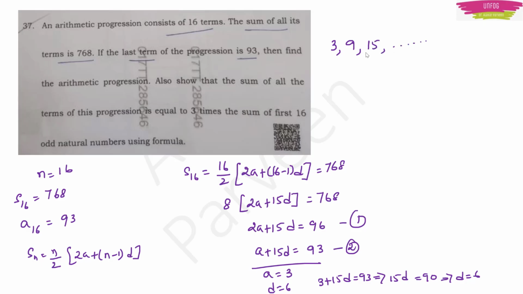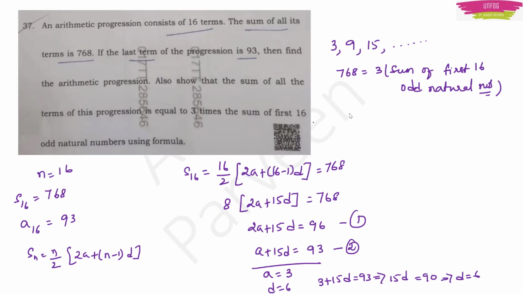Now the next part of the question is that we have to show that the sum of all terms of this progression is equal to 3 times the sum of the first 16 odd natural numbers. So what we have to do now? We have to show that 768 is equal to 3 times the sum of the first 16 odd natural numbers, right?